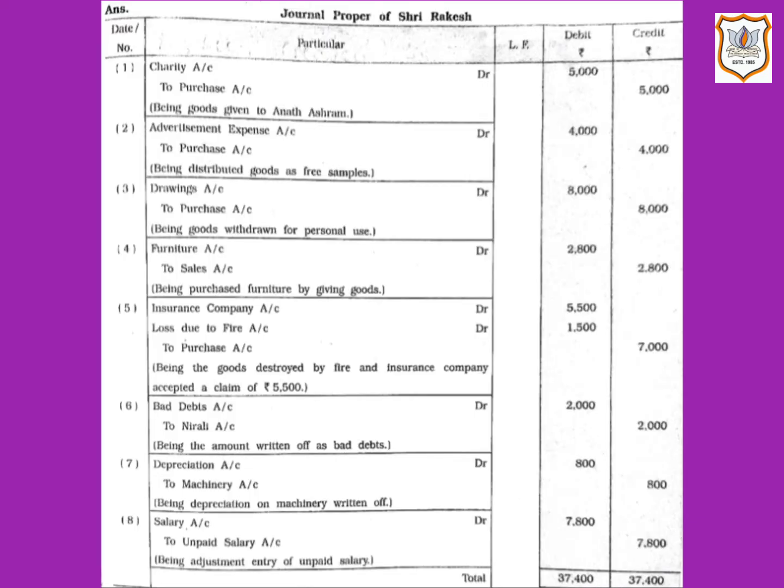So here charity account will be debited by rupees 5,000. And purchase account will be credited by rupees 5,000. As there is goods outward, that means goods are going out of business as we are giving goods in charity.